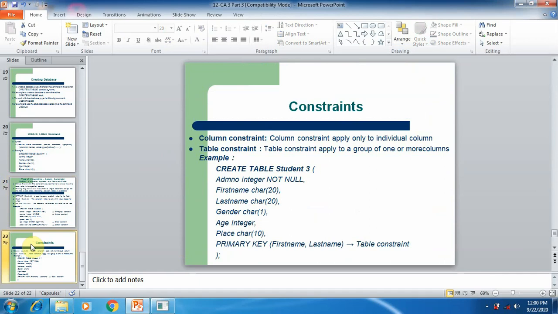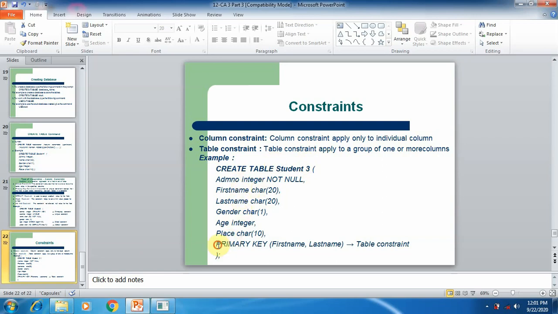Constraints are of two types. Number one, column constraint, which we already discussed. That is, a constraint can be applied to a specific column in a table. The second is table constraint, which is used to apply to a group of one or more columns. So here in this example, we are going to give a single constraint for a group of columns in a specific table. Here you can see the same fields are created.